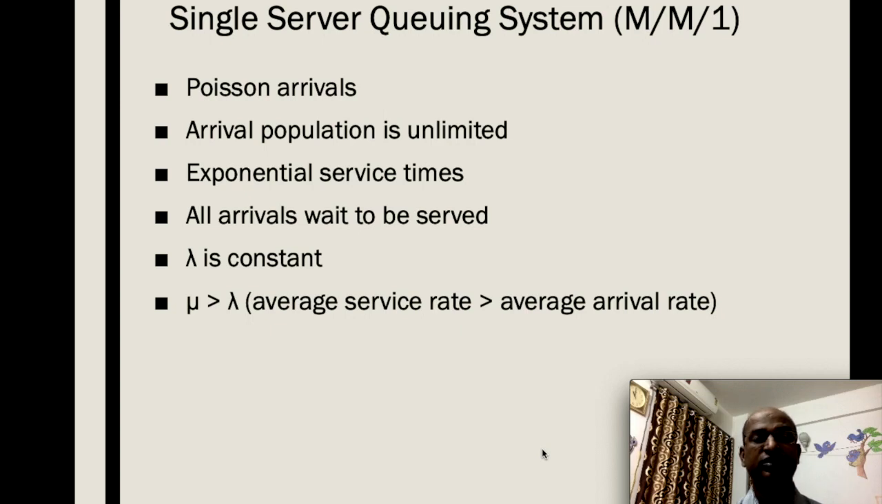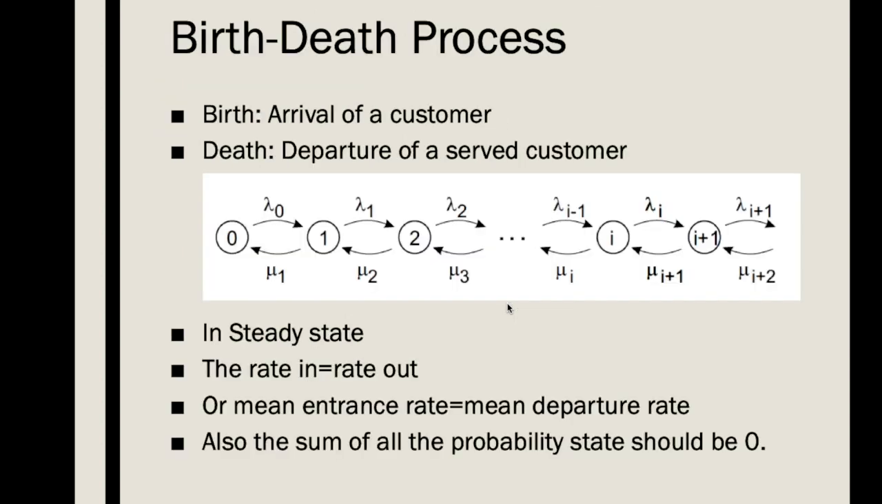Now the assumptions in this case are that the arrival process is Poisson arrival, the arrival population is unlimited, and the service time is represented with an exponential distribution. All arrivals wait to be served, and lambda and mu are constant. And the most important thing, the average service rate should be greater than or equal to the average arrival rate. We'll see later on why this condition is needed.